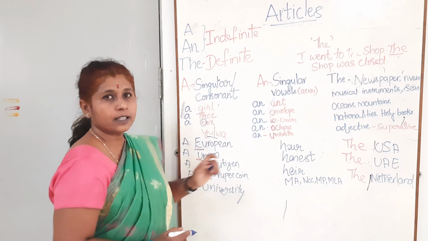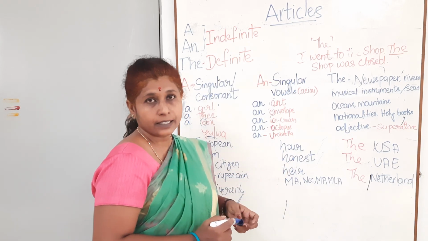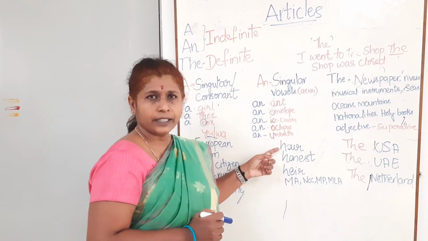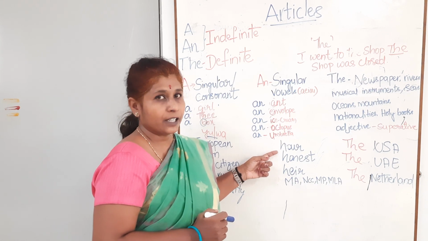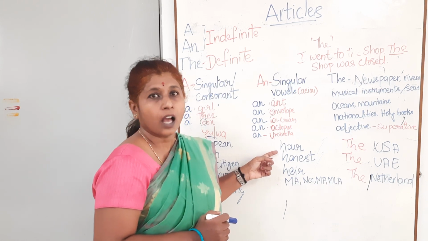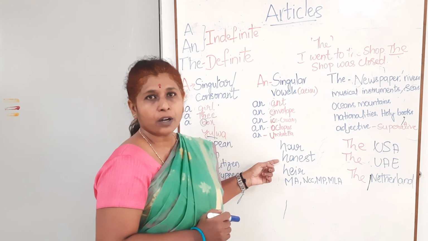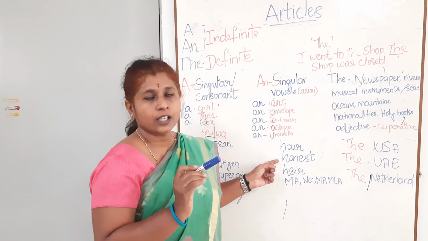The next ones are hour, honest, MA, NCC, MLA, MP. Here the first letter is a consonant, H, but we don't pronounce it. And here honest, we don't pronounce the H. H is silent.